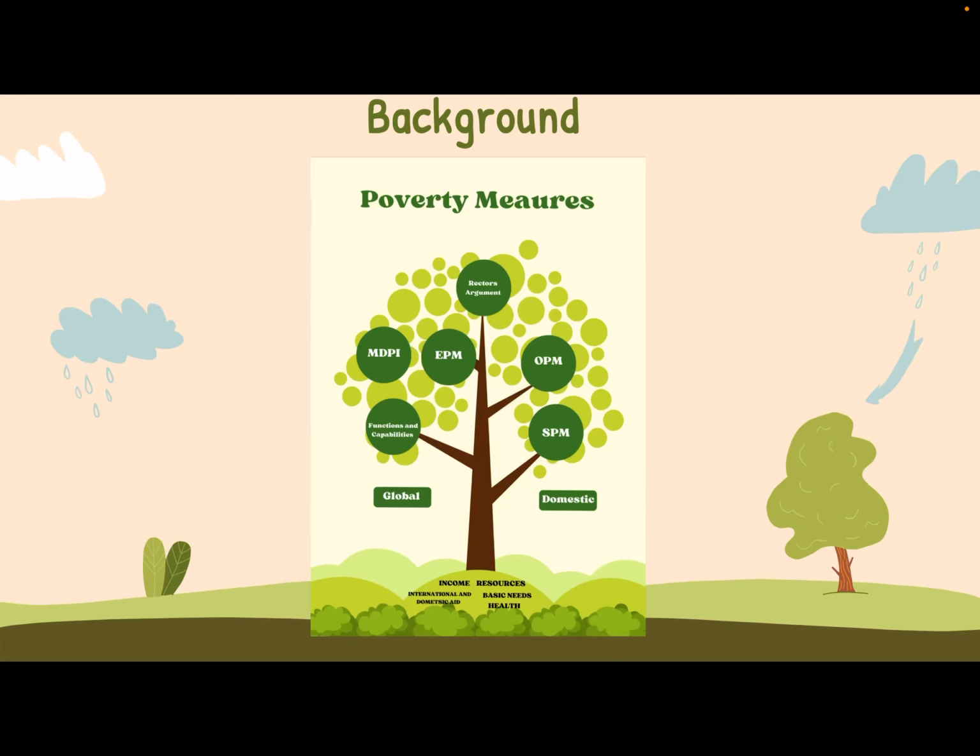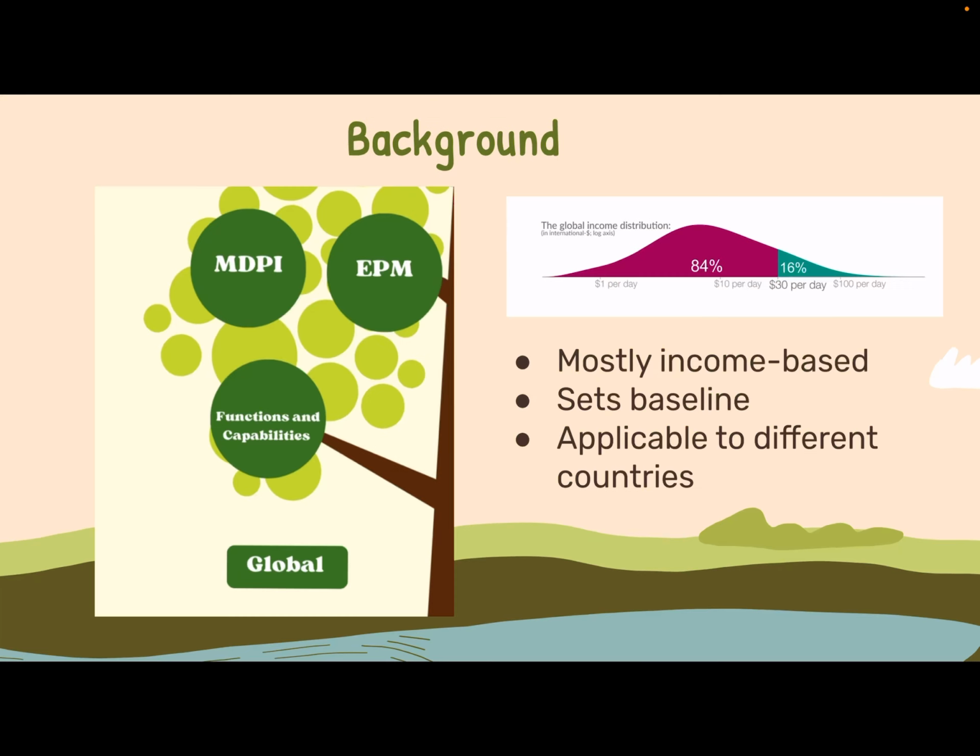Here is a brief overview of the current measures of poverty. We can think of poverty and its measures as a tree, and on the tree, the roots represent different standards that can be indications of poverty, such as income, basic needs, and any aid. The different branches show the current measures, both international and domestic. Make note of Rector's argument at the top, as we will be reintroducing it later for the counterargument.